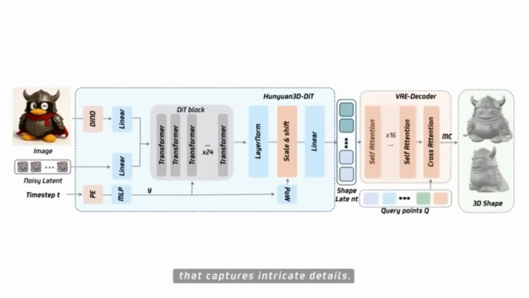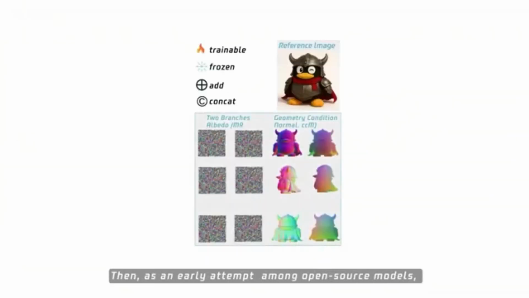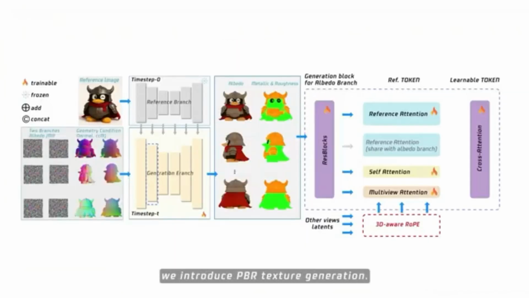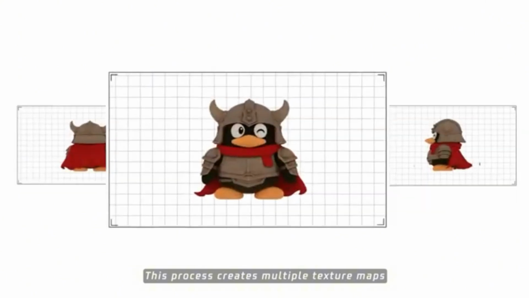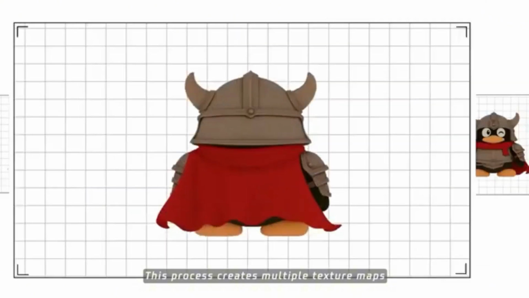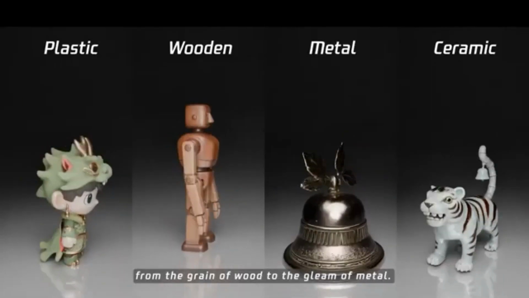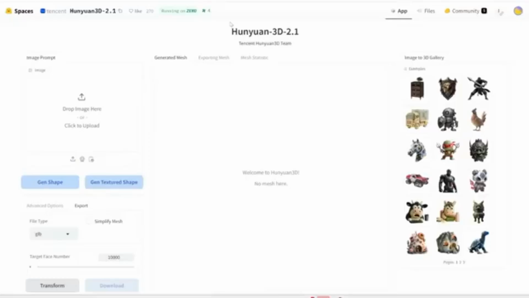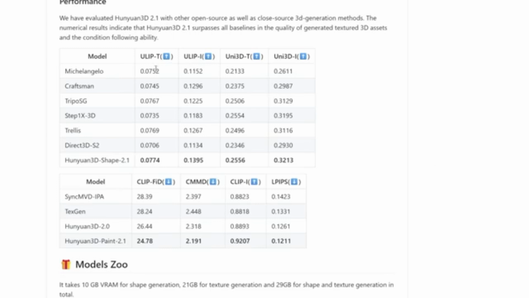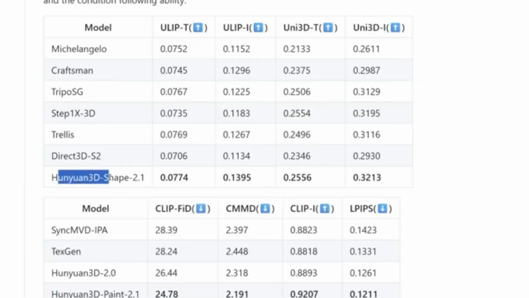It's not limited to just generating the shape of the model, it can also produce the texture, which includes the albedo, essentially the color, as well as its metallic properties and roughness. And get this, they've put out a free Hugging Face space where you can try it right now on the web. Here are some benchmark scores assessing 3D asset quality, and as you can see, Hunyuan 3D 2.1